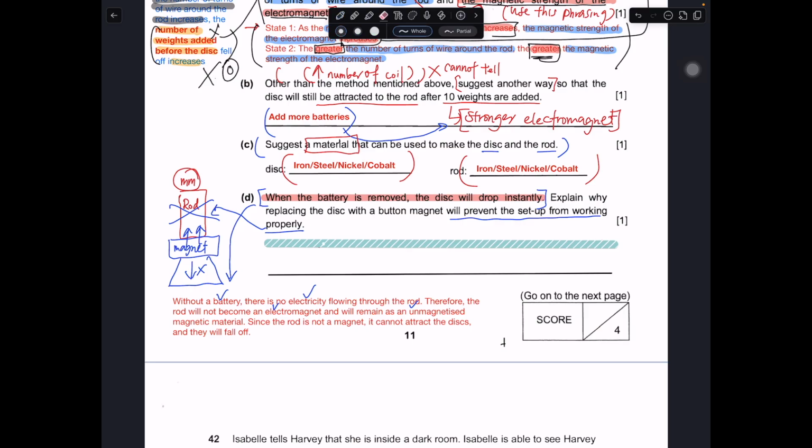So how do you answer this part? You can just say the disc magnet will attract the rod and will not drop off when the battery is removed.